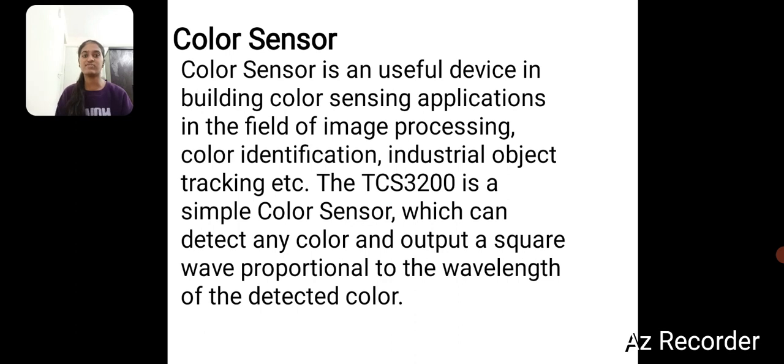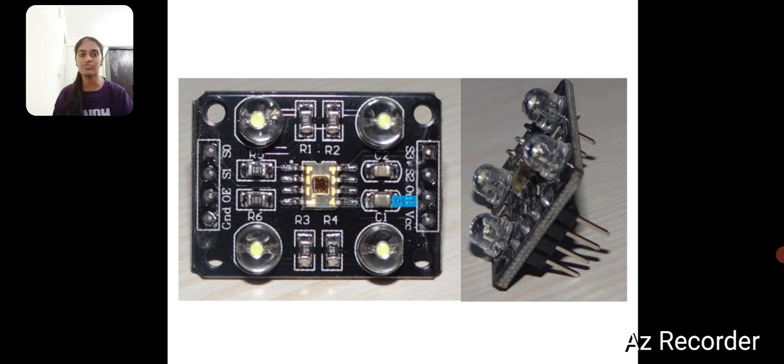The next one is the color sensor. A color sensor is a useful device in building color sensing applications in the fields of image processing, color identification, industrial object tracking, etc. The TCS3200 is a simple color sensor which can detect any color and output a square wave proportional to the wavelength of the detected color. This is the color sensor.